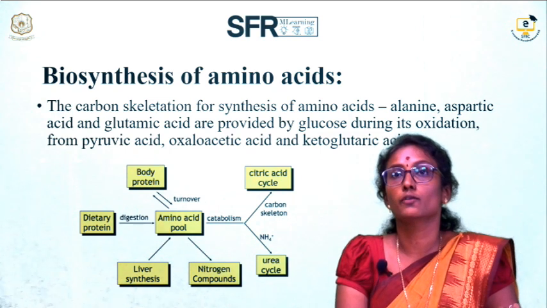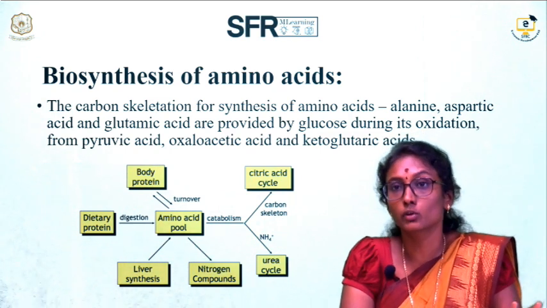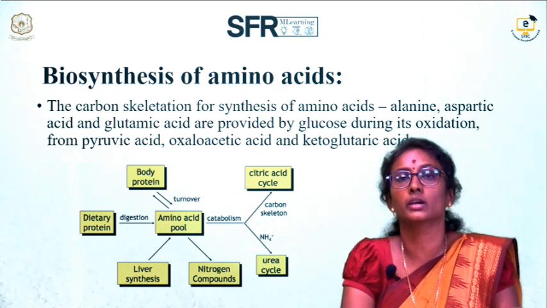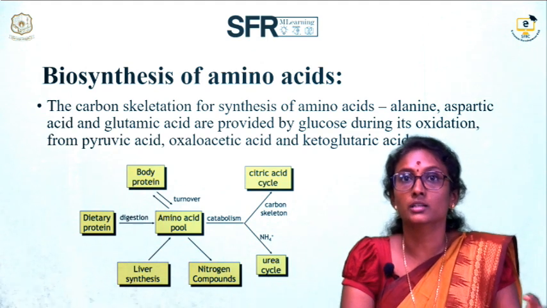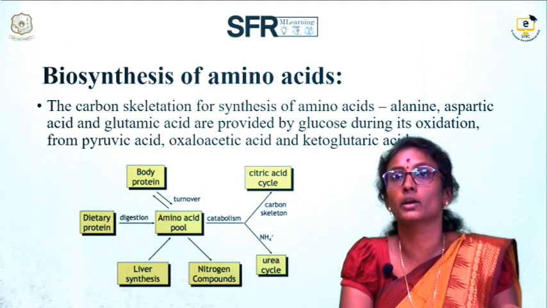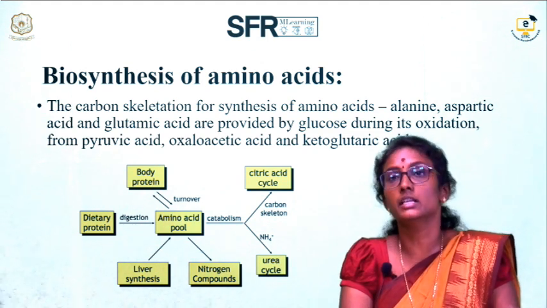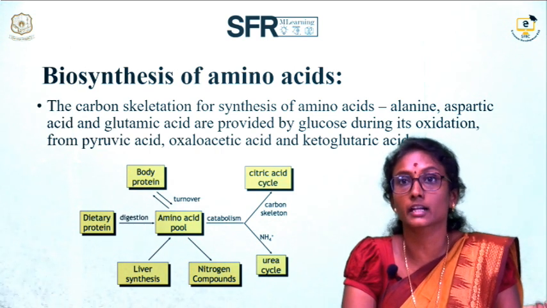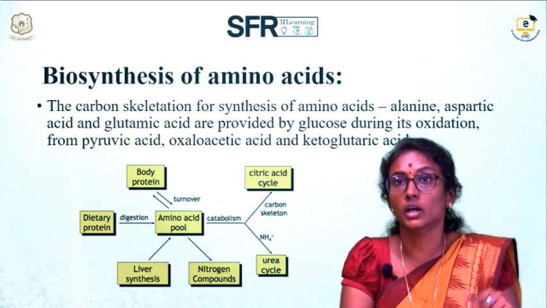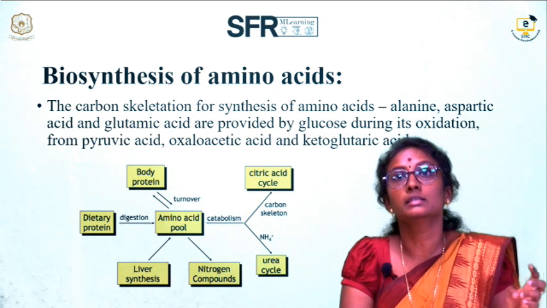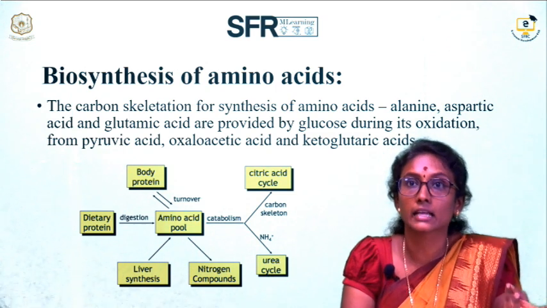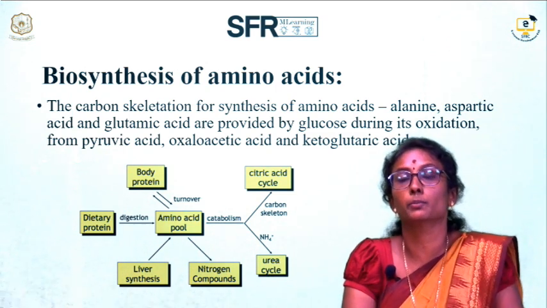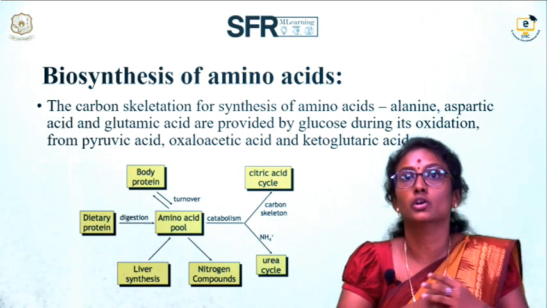So, biosynthesis of amino acids. Amino acids are of two types, essential and non-essential. Essential amino acids we consume through food, and non-essential amino acids are synthesized in the human body from carbohydrate sources, or transferred from the essential amino acids. In the carbon skeleton for the synthesis of amino acids, alanine, aspartic acid and glutamic acid are provided by glucose during its oxidation process.